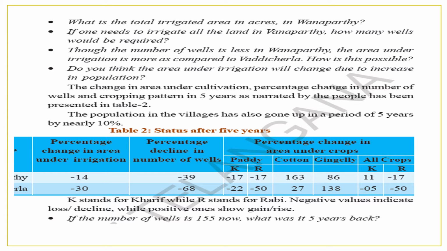The change in area under cultivation percentage, change in number of wells and cropping patterns in 5 years, as narrated by people, has been presented in the second table here. It shows the decline in wells, the irrigation changes, the percentage of area under crops, and how many paddy crops there were. K stands for Kharif crop, R stands for Rabi crop. Negative values indicate a loss or decline, whereas positive values show a gain or rise of irrigation in that locality. If the number of wells is 155 now, what was it 5 years ago?